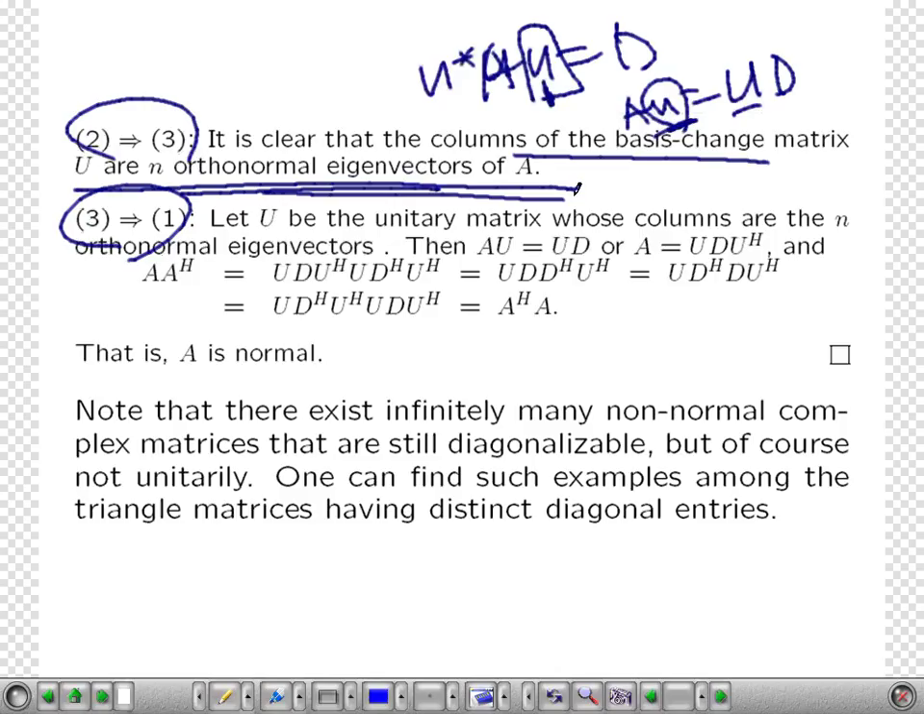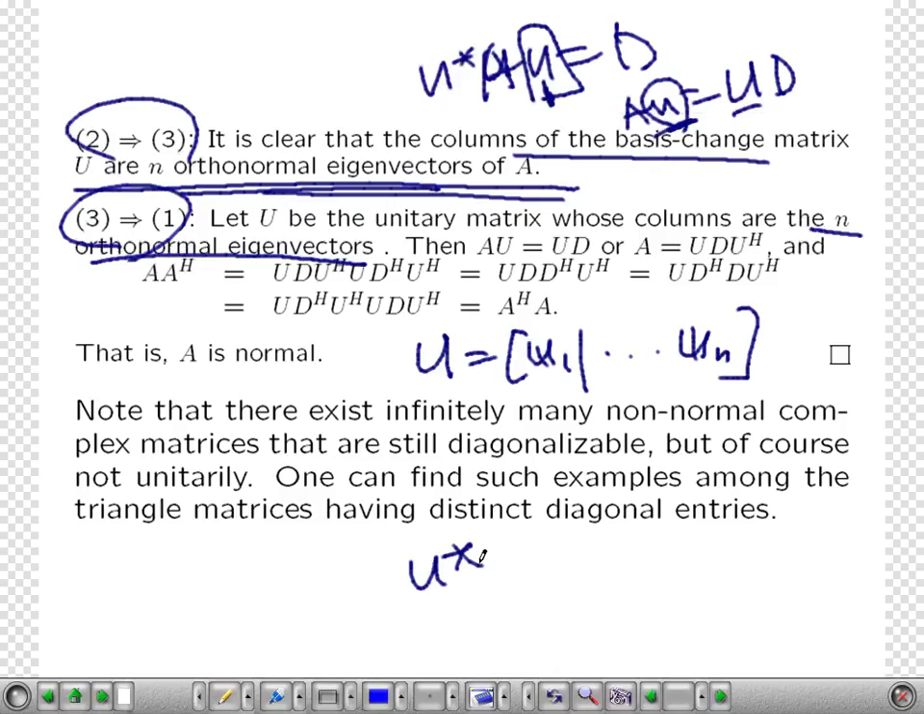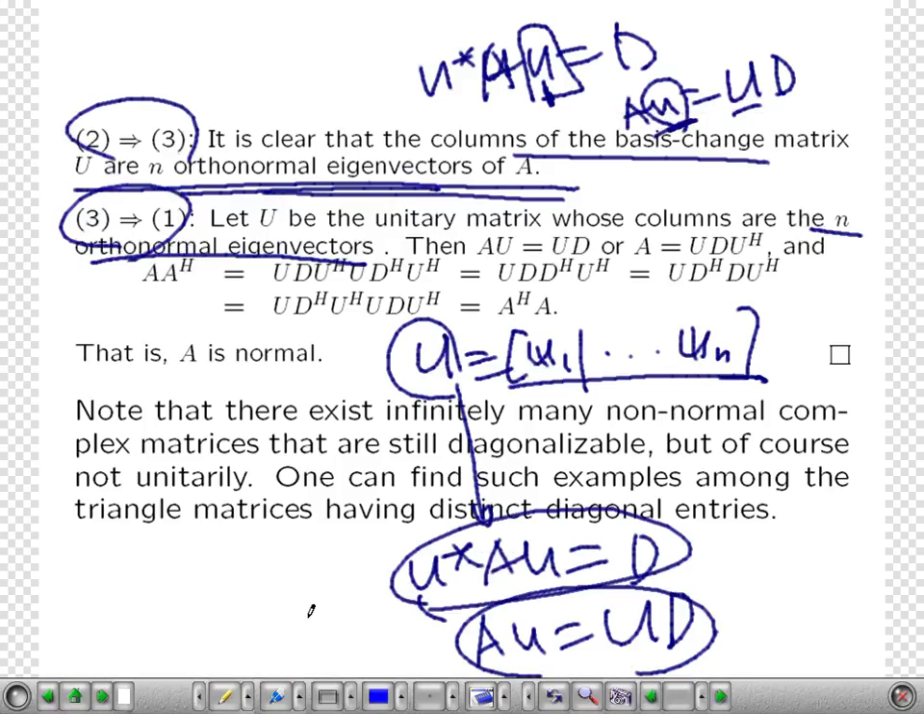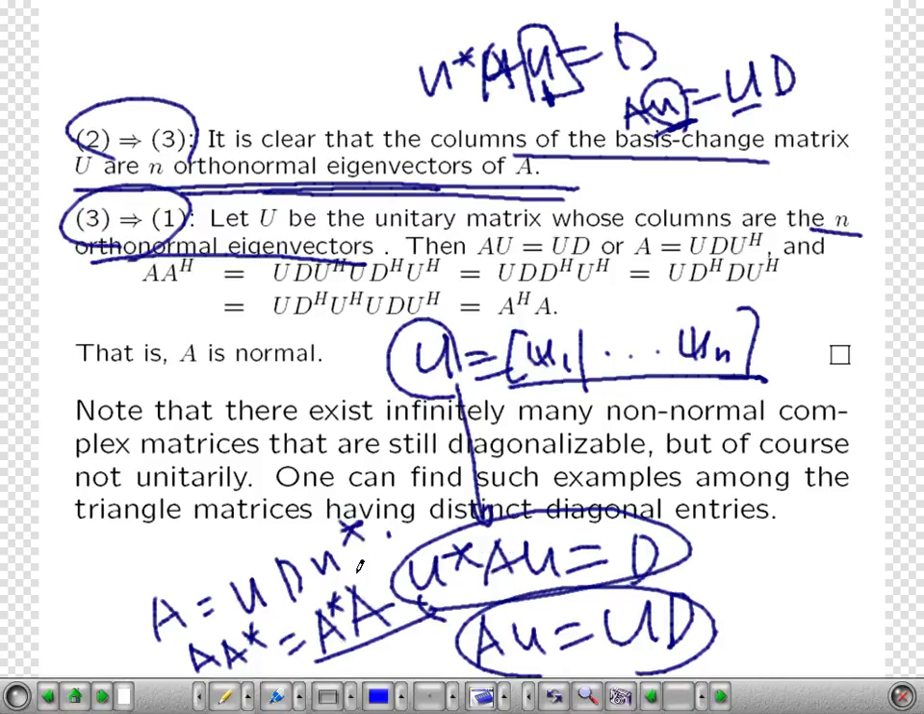Last, if we have n orthonormal eigenvectors, then just form a matrix U with those eigenvectors. Then this is a unitary matrix, and U star A U is equal to D, because A U was U D. Done. So it is unitarily diagonalizable. And also from here, A is the same as U D U star. From here, we can show A A star is the same as A star A without any difficulty. They are normal. Done.